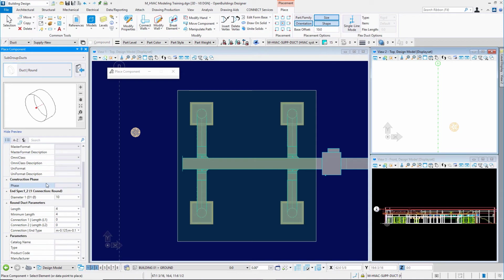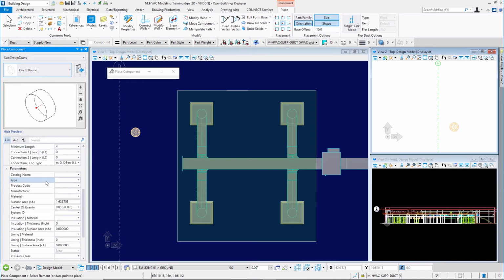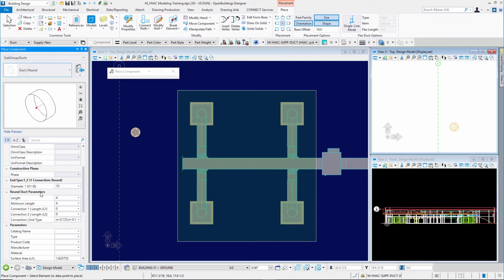And if you notice in the properties down here, for round duct parameters, notice we have a length and a minimum length. So my minimum length is 4 inches. So if I have some configuration that it can't place that round duct because it'll be less than 4 inches in my case, then I probably need to come over here and set this. And I can just set it to a different value, and then it will be set when we go to use the device hookup tool.